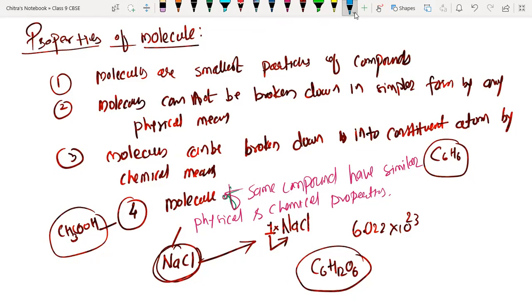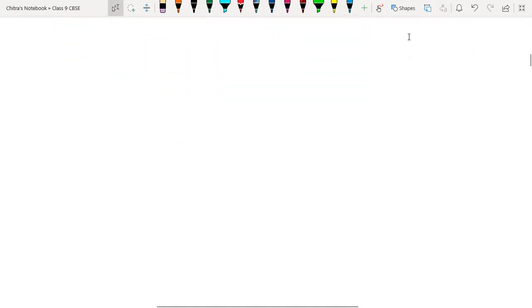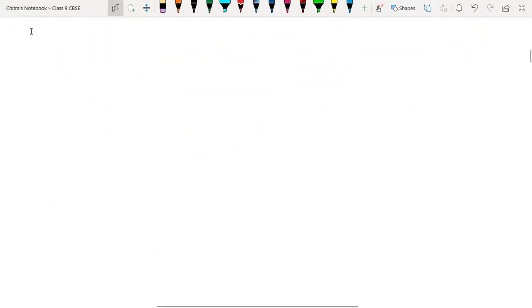Okay. Now we will discuss the laws of chemical combination. So first we will discuss the chemical reaction. Do you know what change is? What is change of a substance? So change means